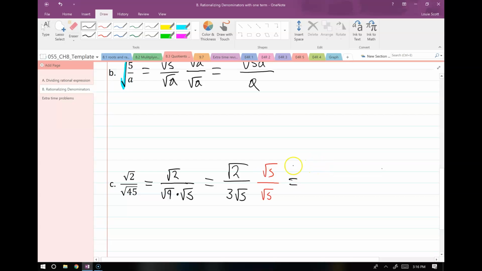So that gives me root 2 times root 5 on top. That's root 10. And on the bottom, I have 3 times root 5 squared, which is 5. And so in the end, this gives me root 10 over 15.